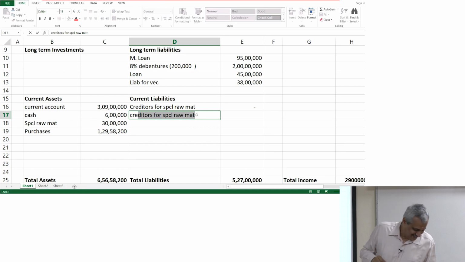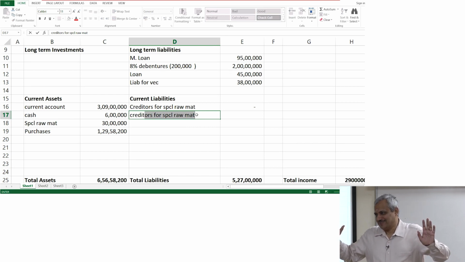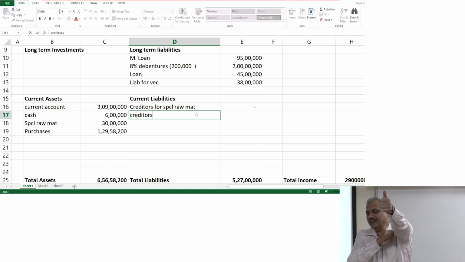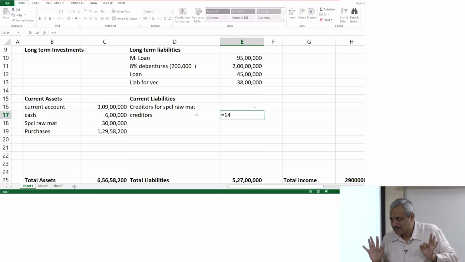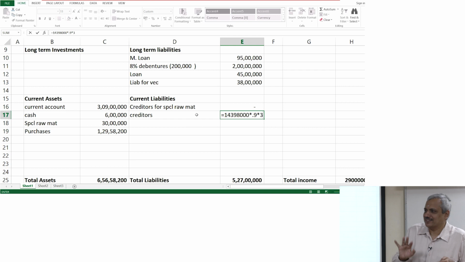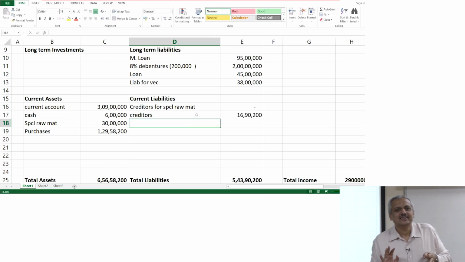Why 3? Because of the 60-day credit, ma'am. So you are still yet to pay on the purchases of November 16th, December 1st and December 16th. Had it been February, then the 1st of November would also have been added. So in this case, no.